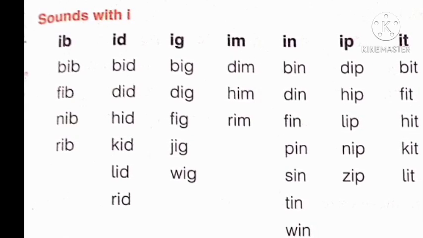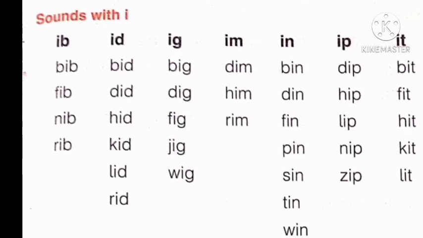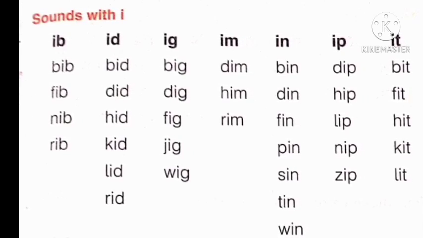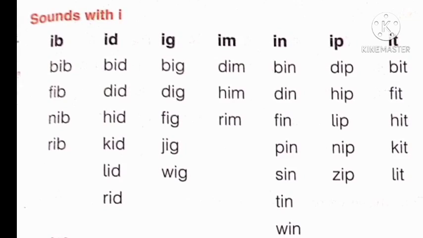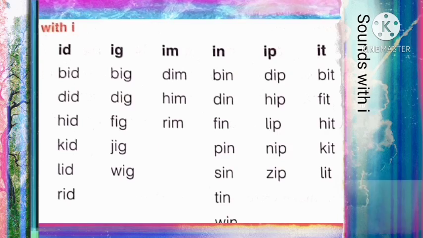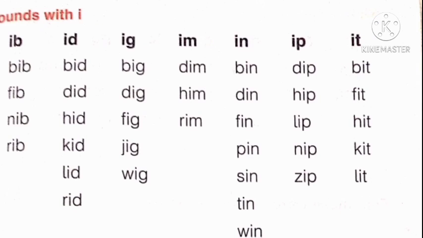Third column is ig. This sound is ig. B, ig, big. D, ig, dig. F, ig, fig. J, ig, jig. W, ig, wig. So let's start column number 4.